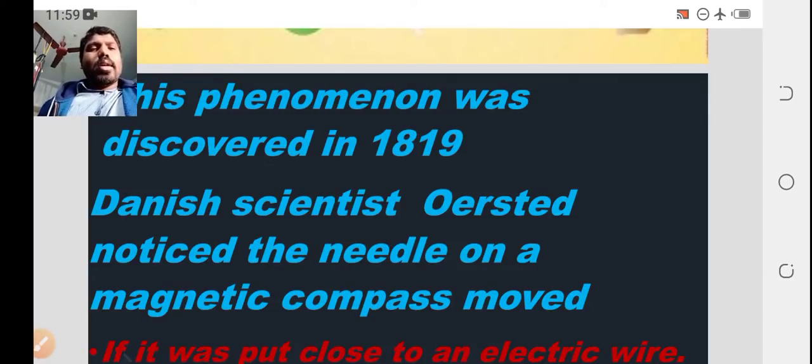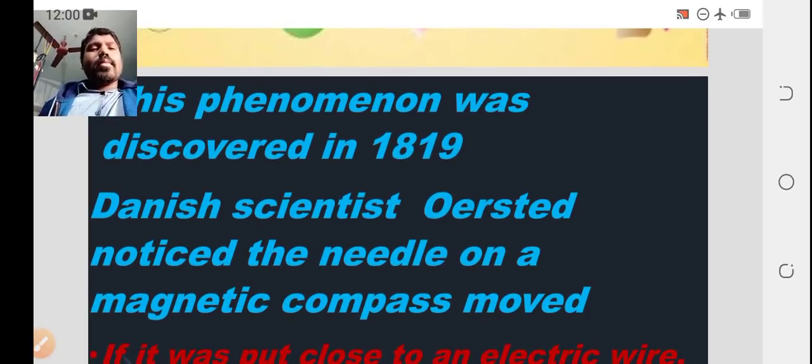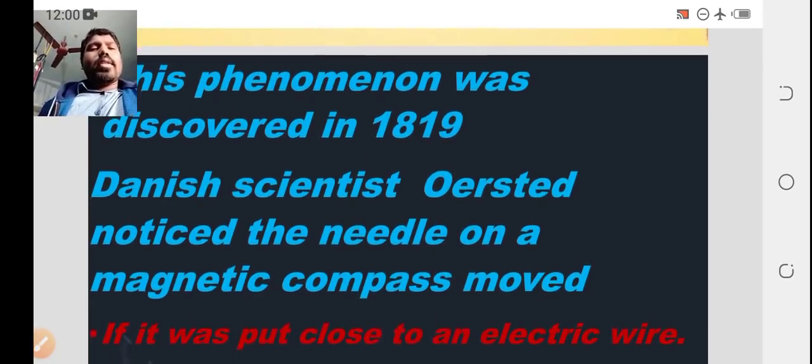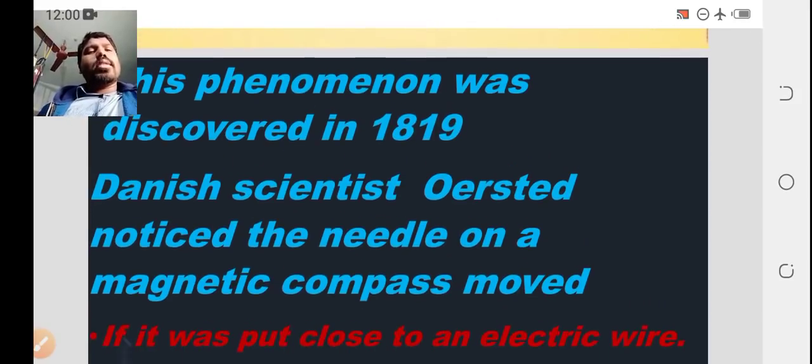So here, how do we notice that? There is a variation in the needle. He noticed a needle on a magnetic compass moving, a slight disturbance in the needle of the magnetic compass. From that concept we analyze this induction.